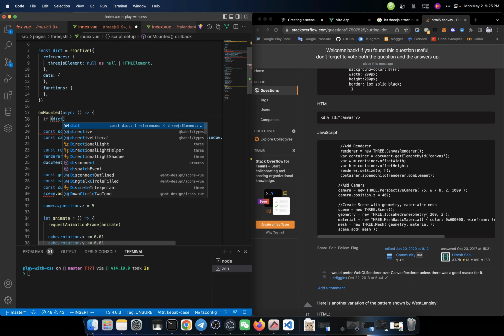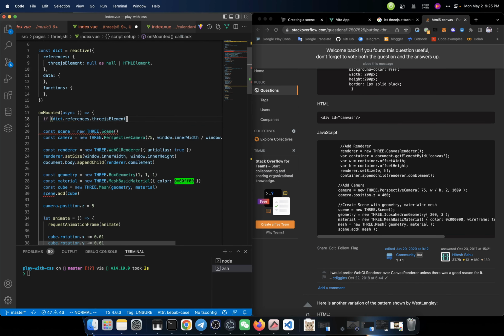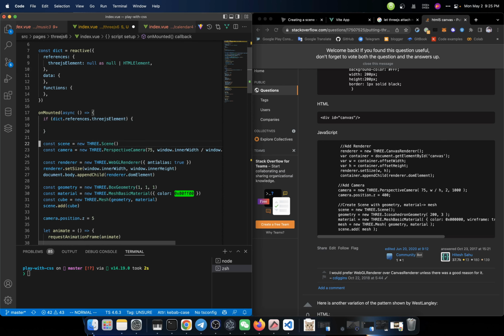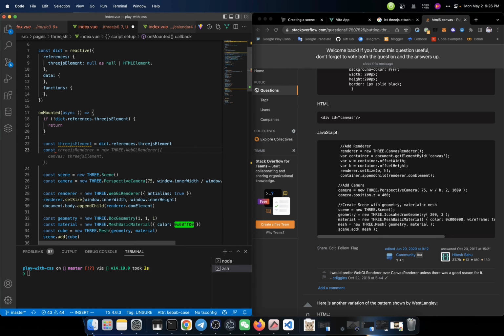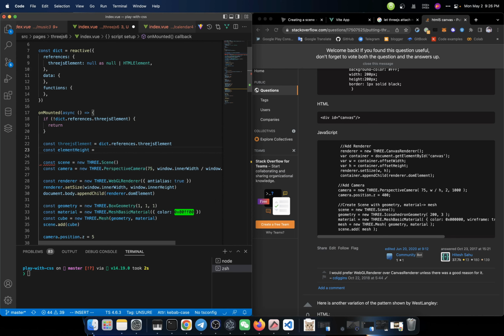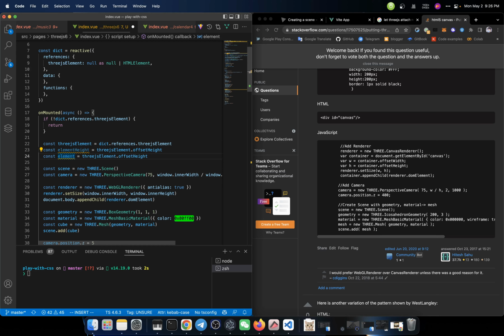So if that reference to the Three.js element exists, we do the following. Otherwise, if it doesn't exist, we will just return. Then we could get the element height, which is not the client height but the offset height, and the element width, which is the offset width.